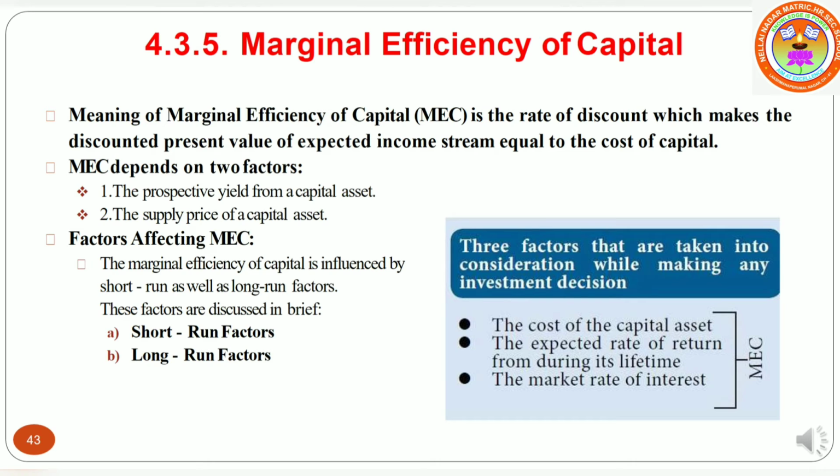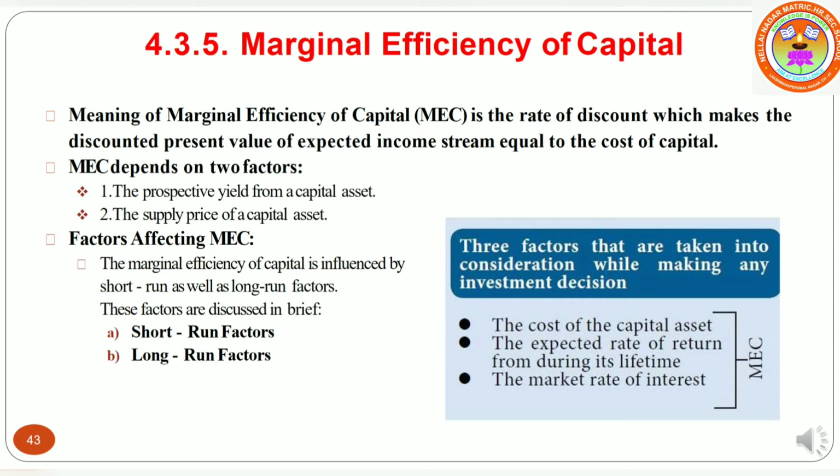It may be defined as the higher rate of return over cost expected from the additional, marginal, meaning additional unit of capital asset. Marginal efficiency of capital is the rate of discount which makes the discounted present value of the expected income stream equal to the cost of capital.